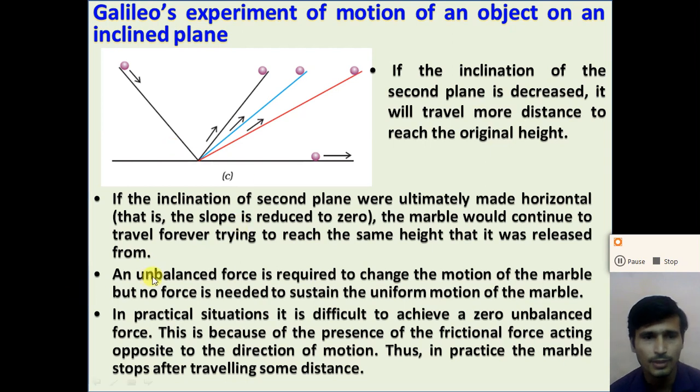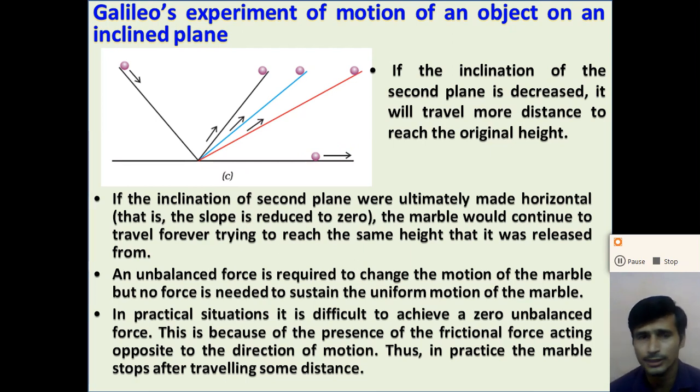But an unbalanced force is required to change the motion of the marble, while no force is needed to sustain the uniform motion of the marble, right? It is difficult to explain this, because if we make the second plane horizontal, the marble will go an infinite distance. It is difficult to understand, but if we consider the practical application, if we release the marble from the slope, then on the horizontal surface the marble travels some distance and comes to rest, right?